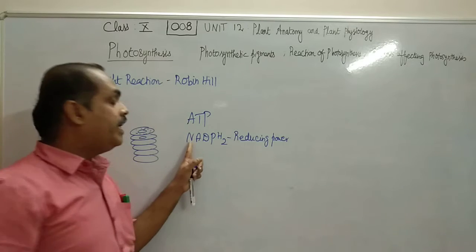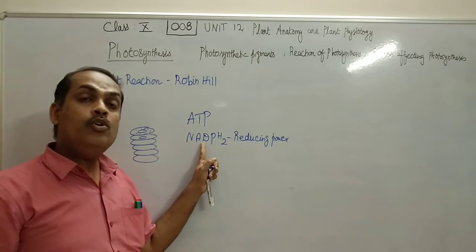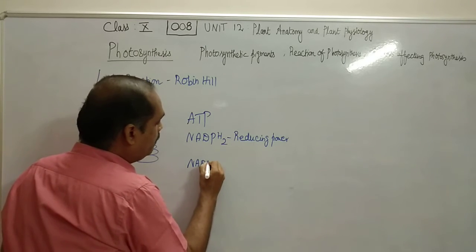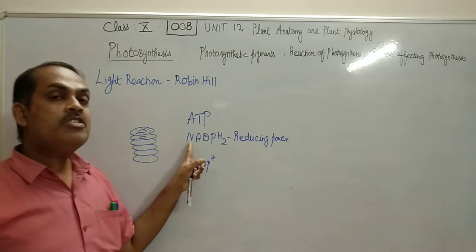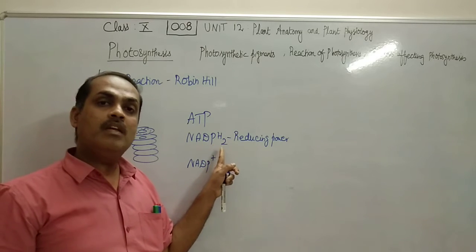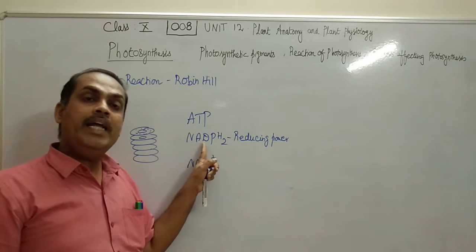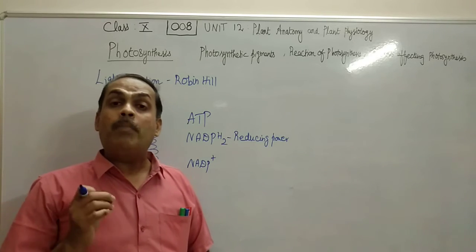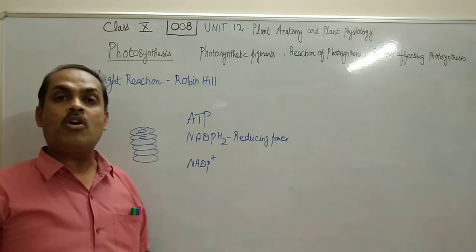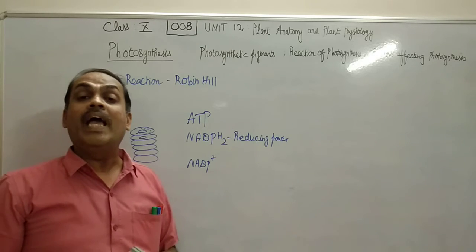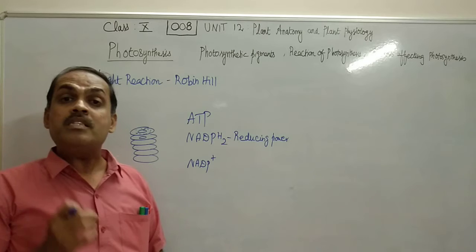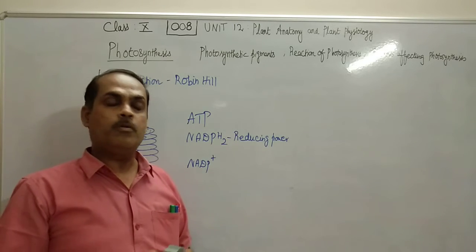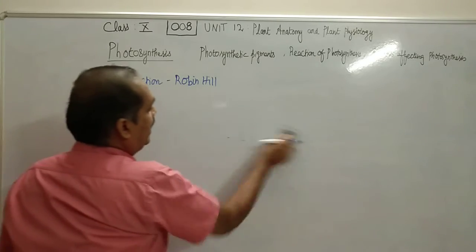It is nothing but nicotinamide adenine dinucleotide phosphate reduced. So in the oxidized state it will be NADP plus. In the reduced state it will become NADPH2, which is nothing but nicotinamide adenine dinucleotide phosphate reduced. So during light reaction of photosynthesis, plant synthesizes two important products, one is ATP, another one is NADPH2, and it takes place in the chloroplast in the thylakoid membrane, that is in the granum of chloroplast. Now, what is dark reaction?